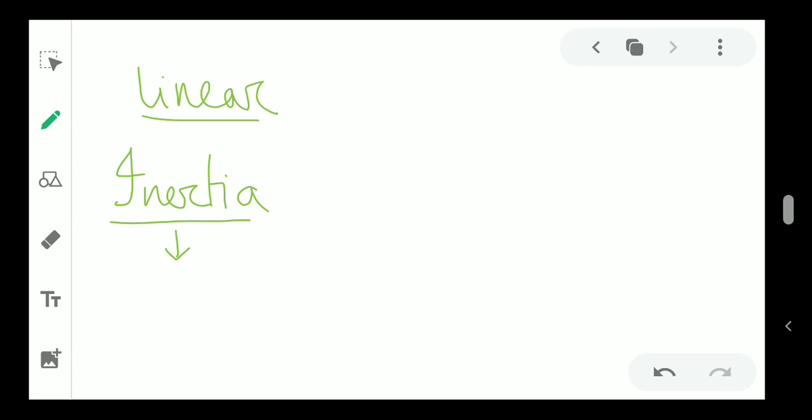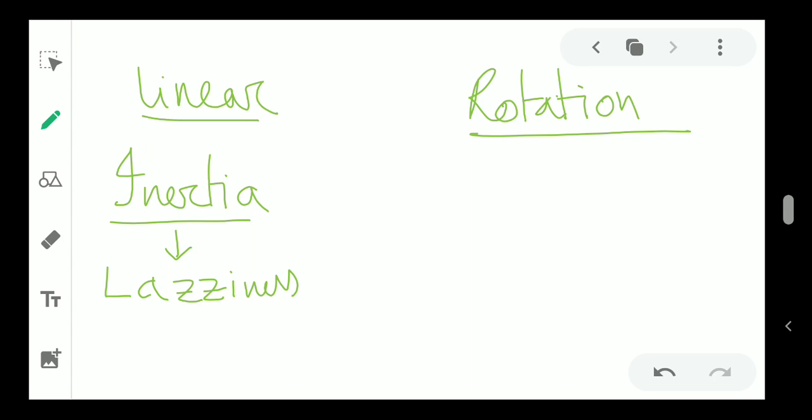I told you that when we talk about linear motion, we talk about inertia. Now what does inertia do? Inertia plays a vital role in changing the state of motion. So inertia is kind of laziness. Because of that, an object wants to stay in its previous state. Now in case of rotation, the same role is played by moment of inertia.